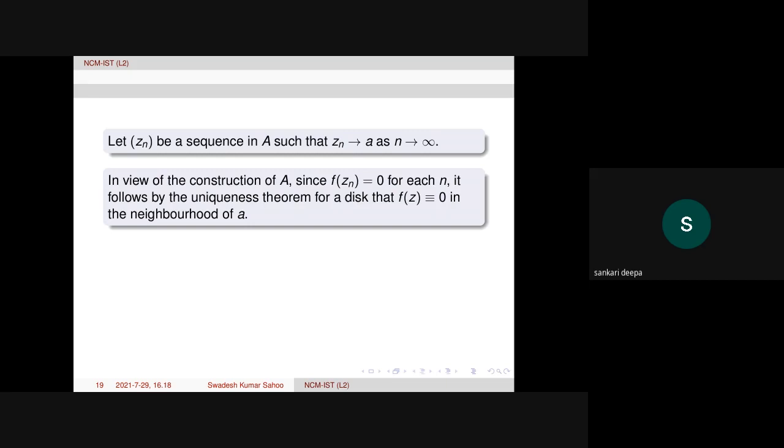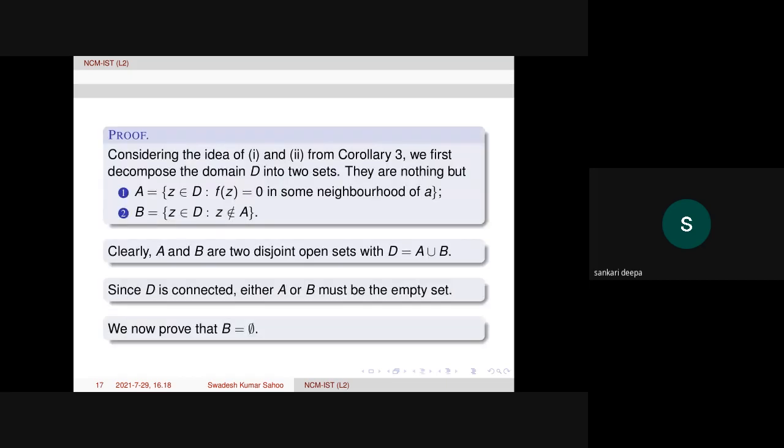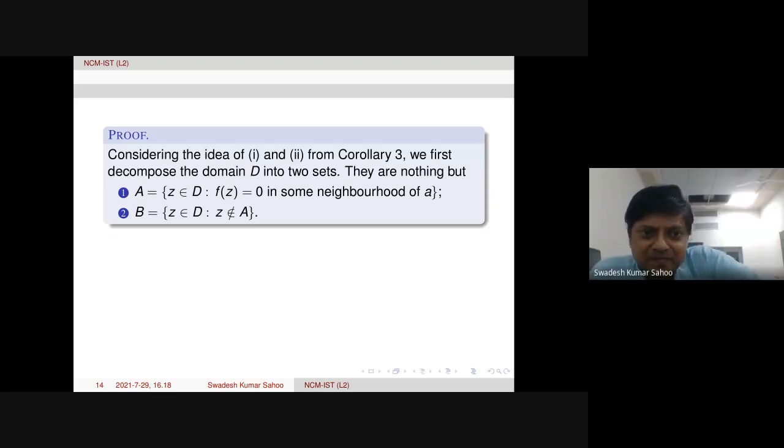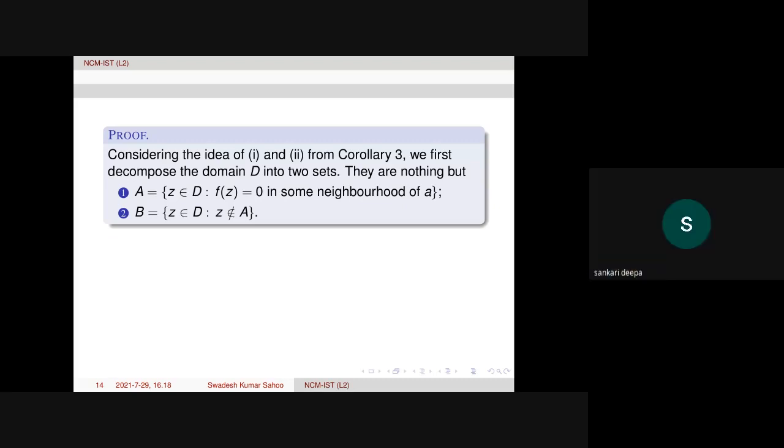So some terms of Zn need not be contained in A. So we can define it also like that. f is 0 in some neighborhood of A. Some points may go outside. So not all of the sequence Zn need be in A. Some of them may be outside the neighborhood of A.